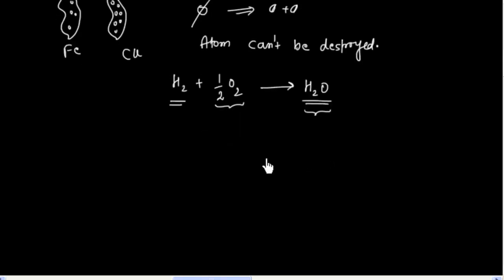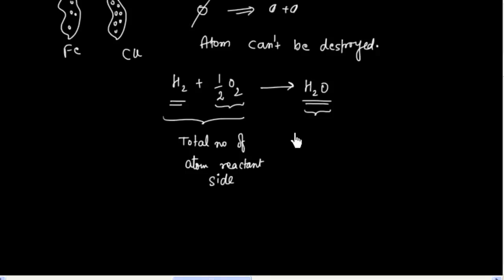So balancing a chemical equation is based on the fact that the total number of atoms on the reactant side should be the same as the total number of atoms on the product side.